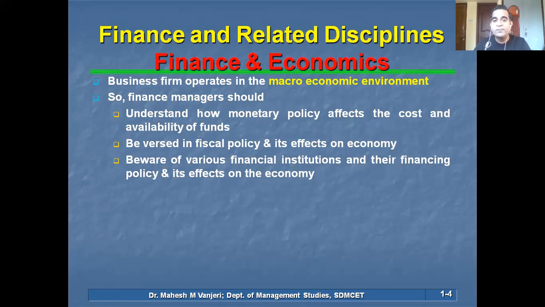Who can explain quickly? You already learned it in semester 1. Okay, monetary policy deals with the availability of funds in the market. Availability of funds in the market. So who develops the monetary policy at least? Can you tell? Who comes out with that monetary policy, or who develops that monetary policy in the country, in India?